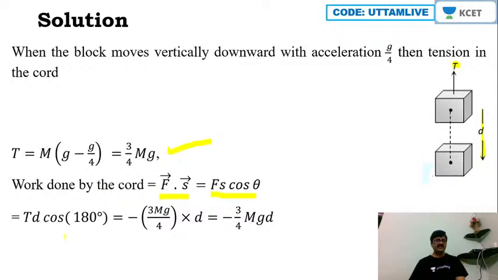So hence T D cos 180 degrees. Now T is 3 mg by 4. D is minus D here. So thus I'll get this as minus 3 by 4 mgd. So that is the work done. Work done is minus 3 by 4 mgd. Now hope you understood why I wrote minus here, because D is downward. So hence I am mentioning minus D.